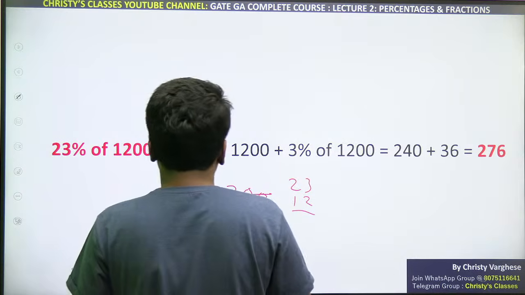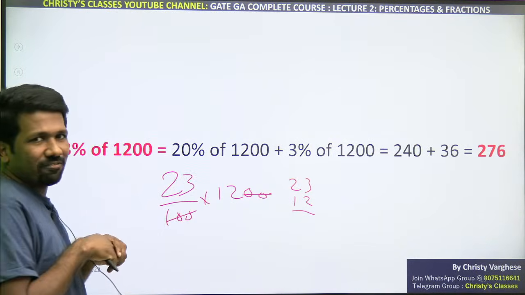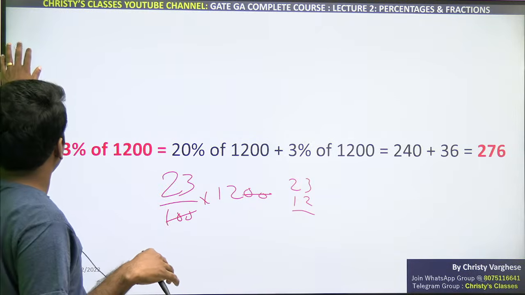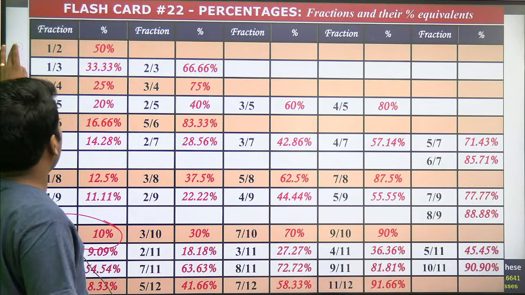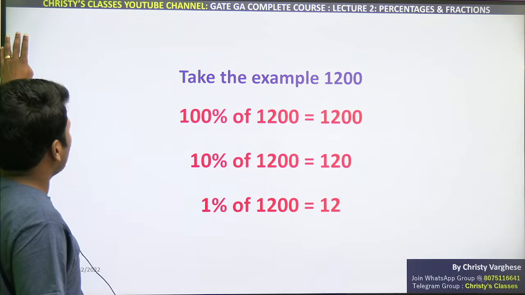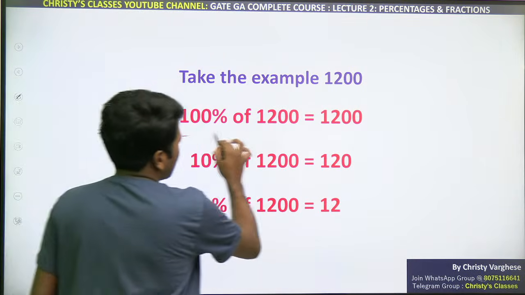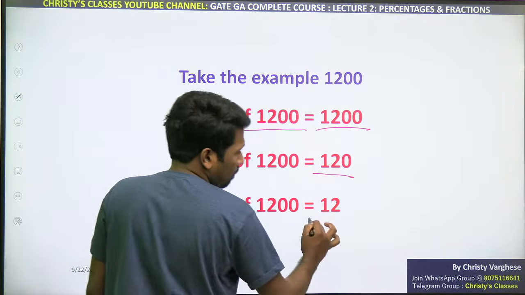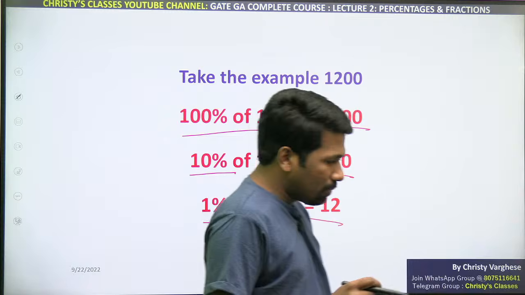Okay, so is it clear to everyone how to find 23%? Now shall we practice this more? If it is 23%, then 21%, 22% are all similar. So if 100% is the whole number, then 10% will be 1/10 of it, and 1% will be 1 by 100 of it.